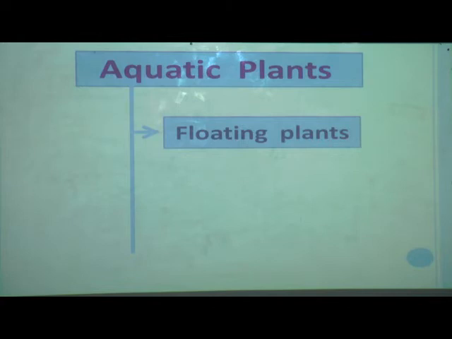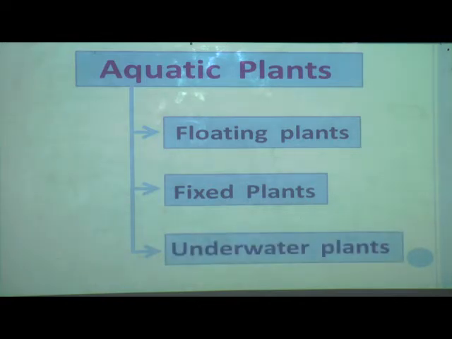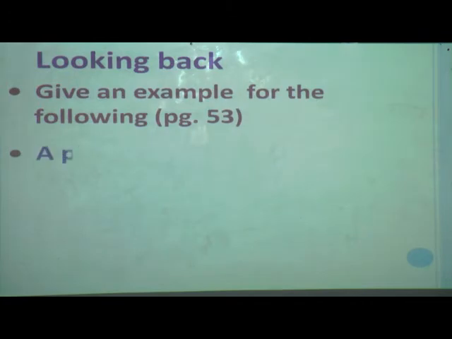Duckweed. Correct. Now after that we have learnt about fixed plants. What is the example of a fixed aquatic plant? Yes, lotus. Correct. And the third one, which we have just now learnt about, was underwater or submerged plants, and the example is hydrilla.